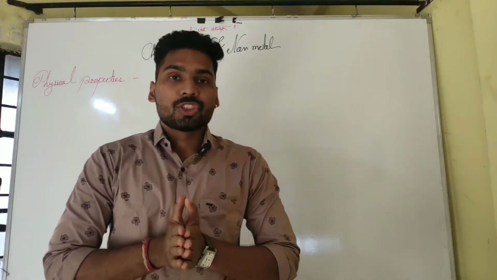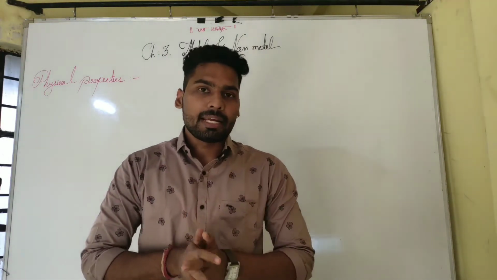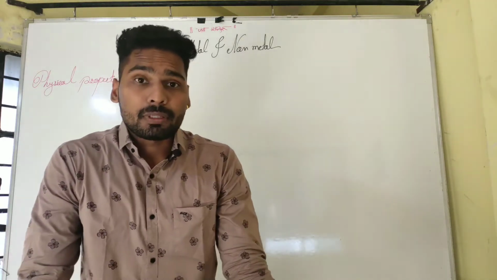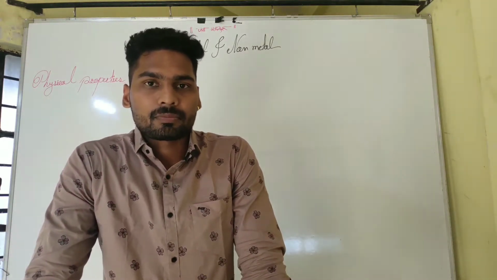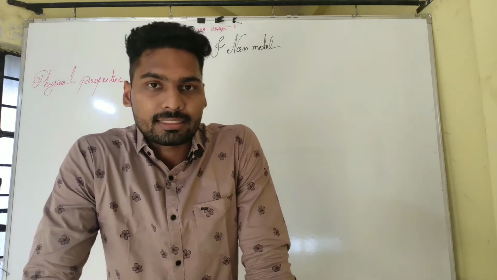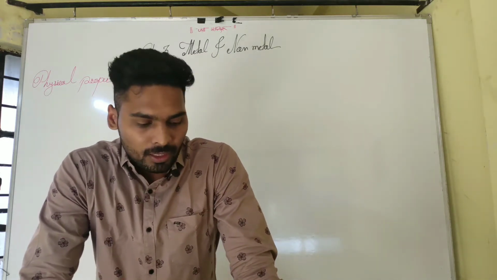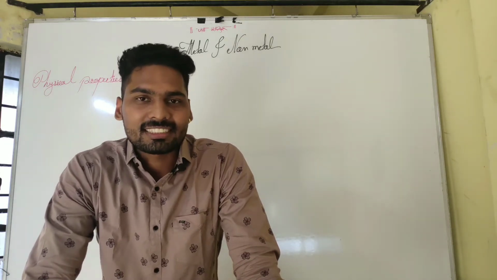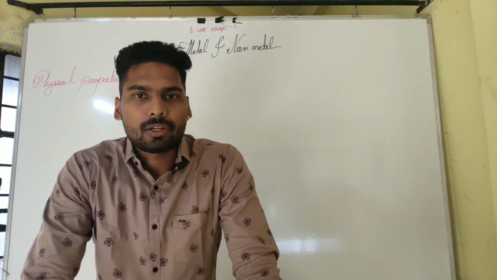Let us learn chapter number 3, that is Metals and Non-metals. It is a chapter of the CBSE pattern NCERT science textbook. So, let us start it. My sweet children, let us concentrate on metals and non-metals.